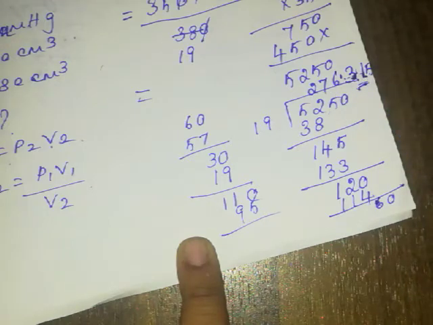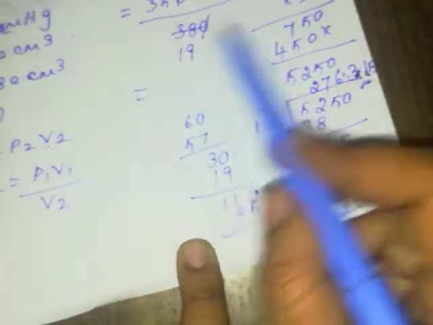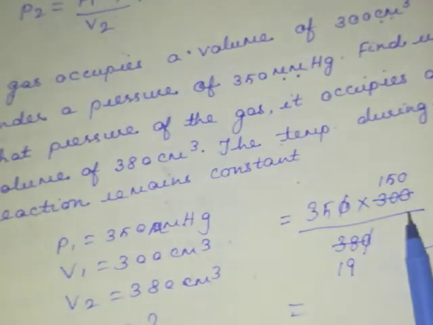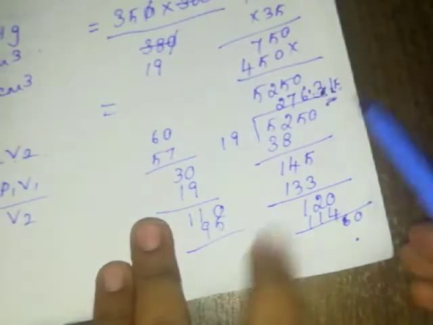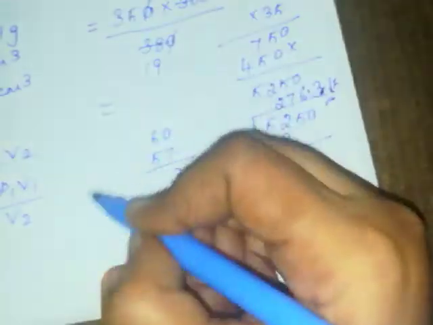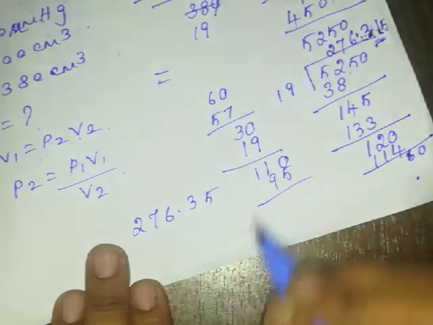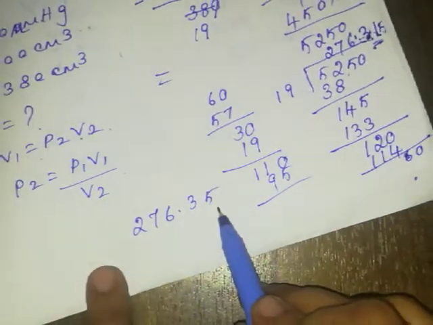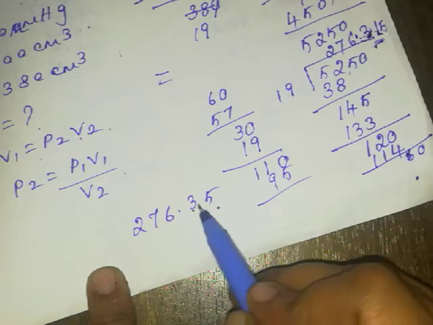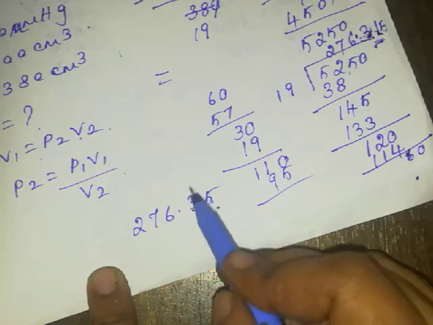That is the answer there. And the unit is millimeter mercury. In case it is given as 276.35, suppose I am getting the value like this and I want to correct it to this place, since it is 5, I should add one number here.